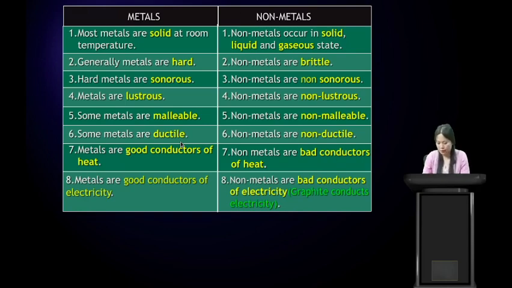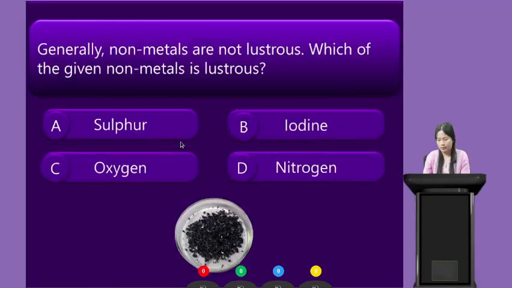Alright students, so this leads us to another question. Please get your rough devices ready. The question is, generally non-metals are non-lustrous. Which of the given non-metals is lustrous? I'm giving you 25 seconds for this question. Your time starts now.